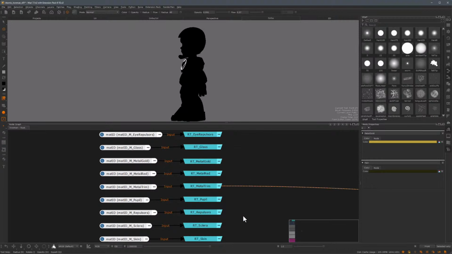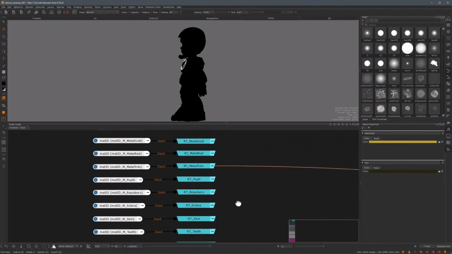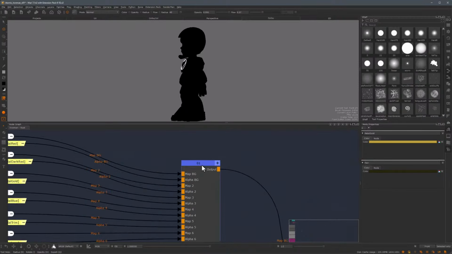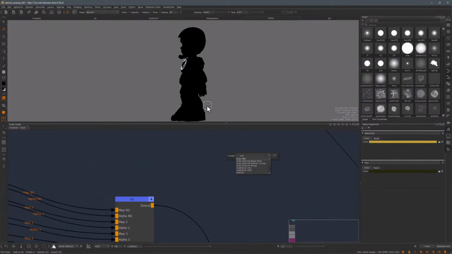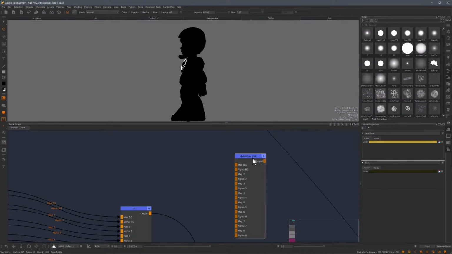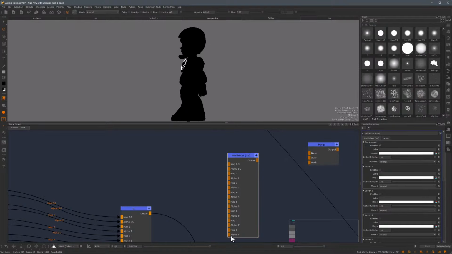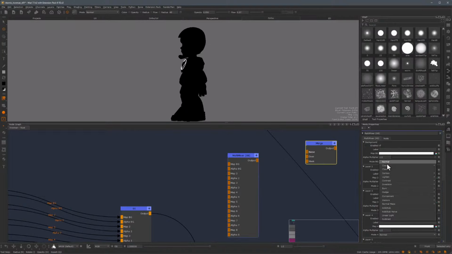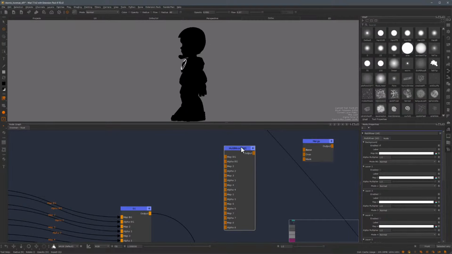So how is all this work going to help us in our texturing? But before I get into it, I want to explain this node. This is a multi-mixer node, and it is an extension pack node that allows you to bring up to 8 separate nodes and blend them together, either on their own or using masks to separate them. This works exactly the same as the Mari merge node. The only difference is the number of nodes that you can blend at one time.